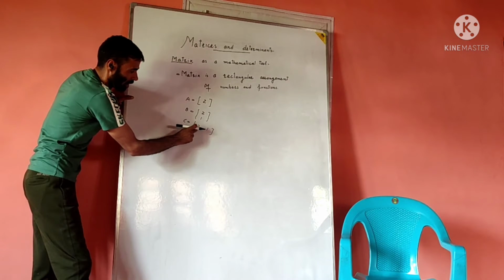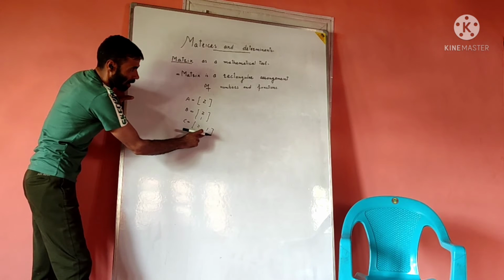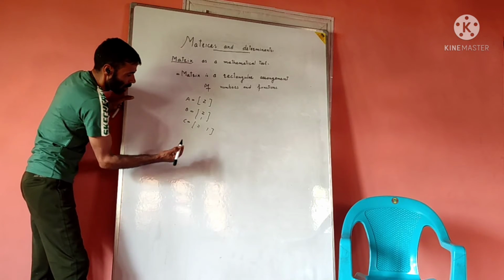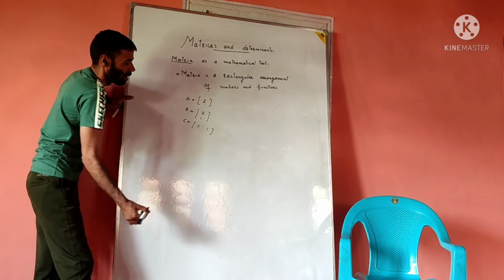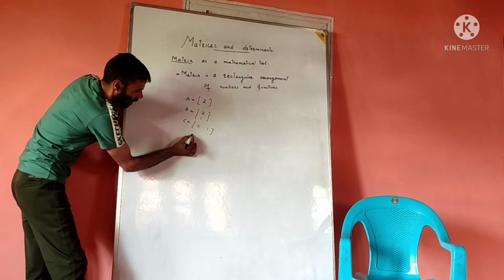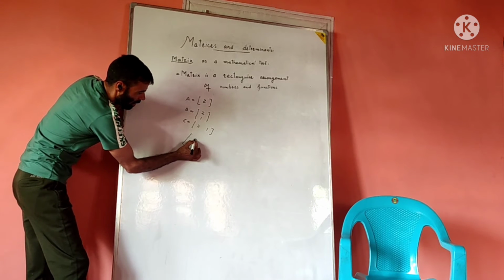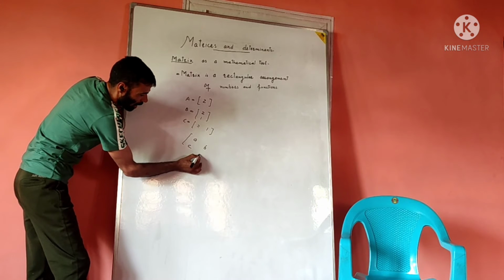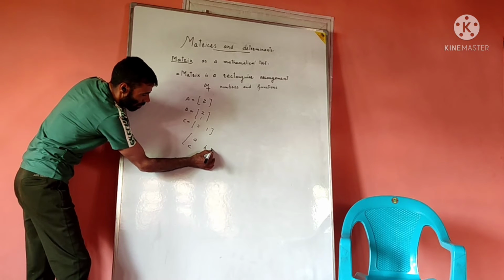This information may be either numbers or functions, but mostly we restrict ourselves to real numbers and real functions. Sometimes we may even represent alphabets in the form of this rectangular arrangement. Then this is also a matrix.